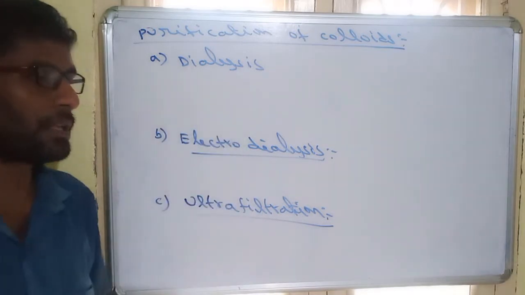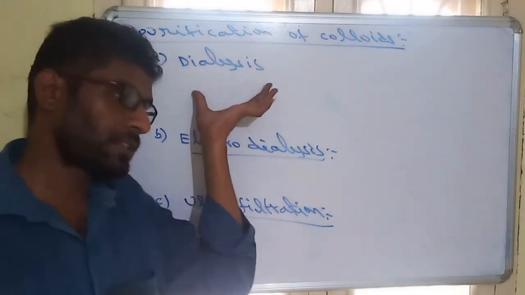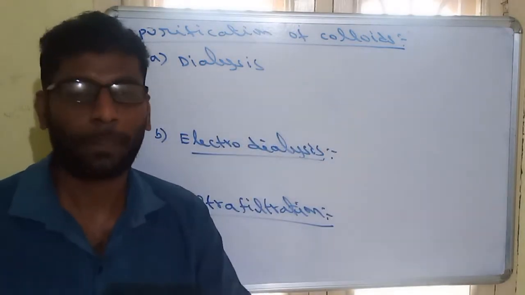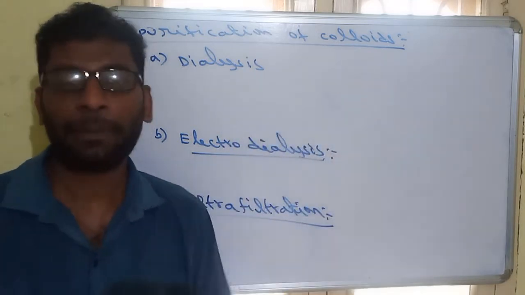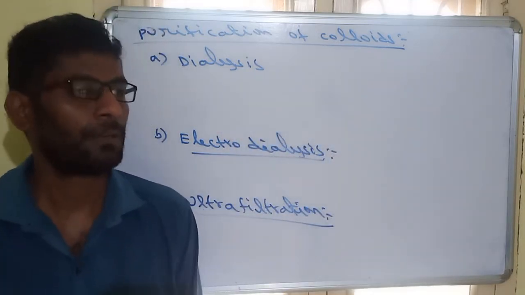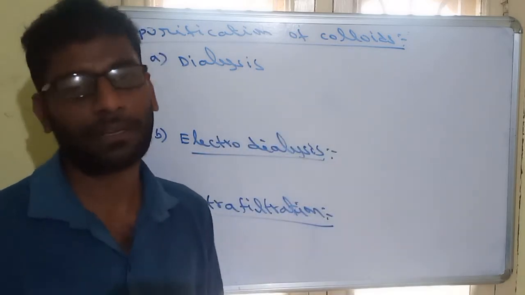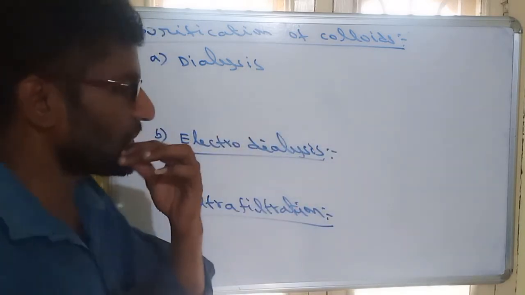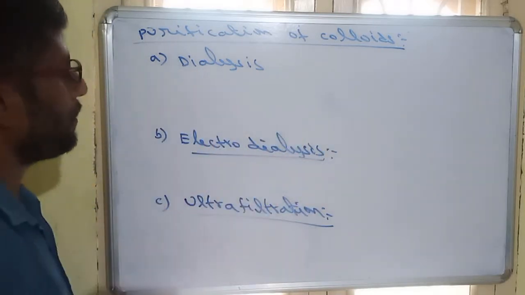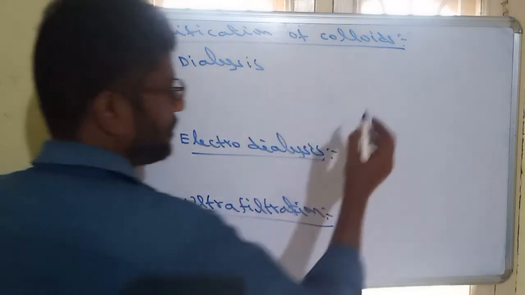So dialysis is a process in which a colloid is purified by using a semi-permeable membrane. We know that semi-permeable membranes are used for the osmosis technique. Same like that, in dialysis the colloids are purified by using a semi-permeable membrane. See this.